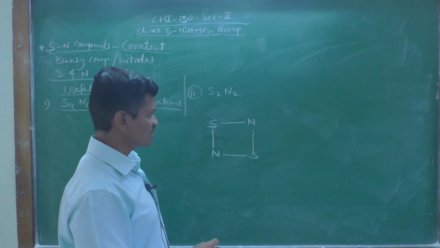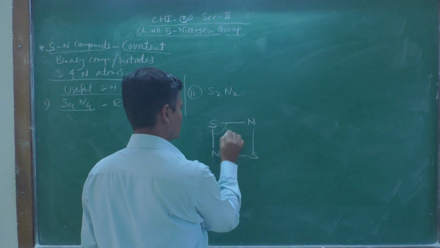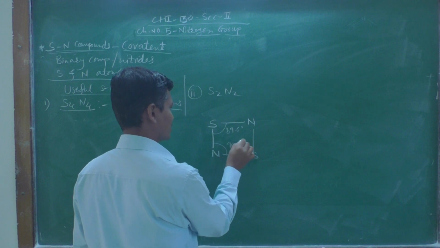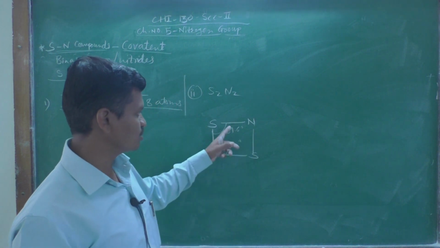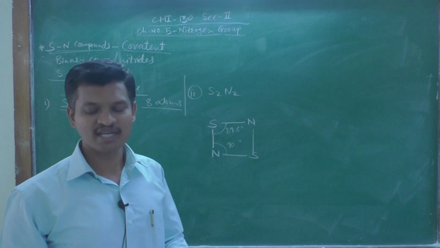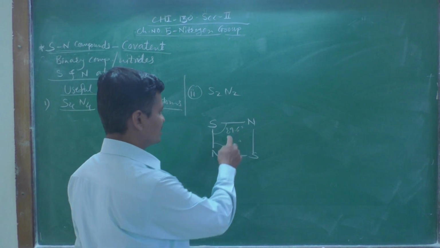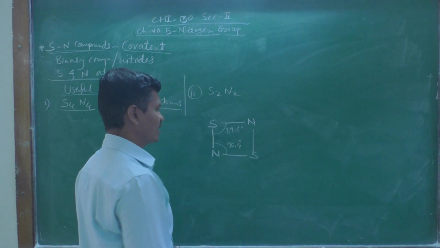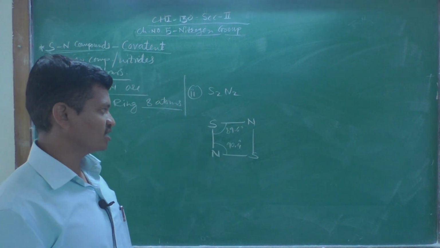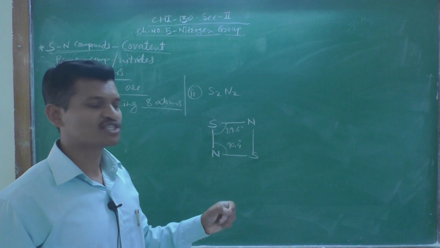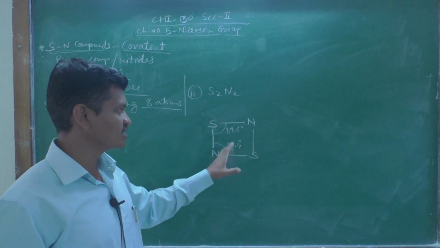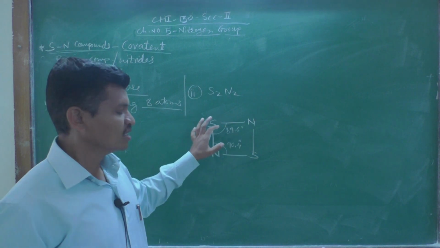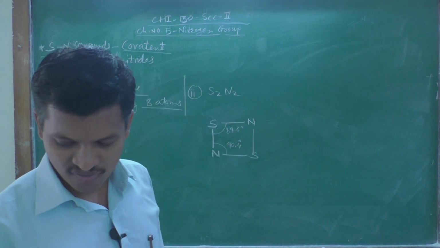Okay. So this bond angle is 89.6 degree and this bond angle is 90 point something degree. So both angles are not exactly 90 degree. This is 89.6, so that is why this is 90.4 degree. So this is a very slightly twisted square-like structure, S2N2. This is the structure of disulfur dinitride.